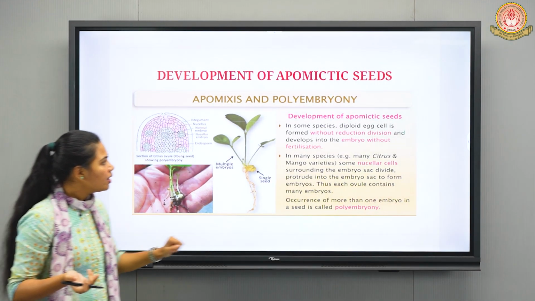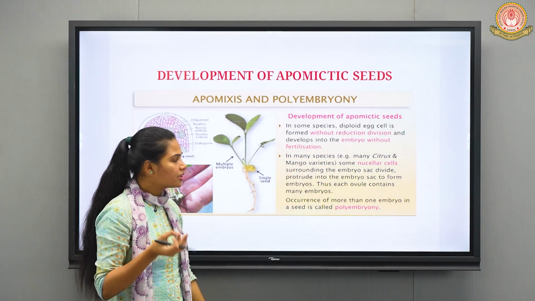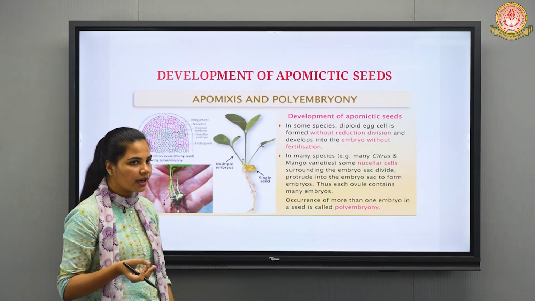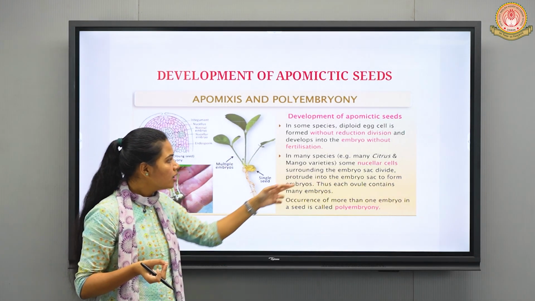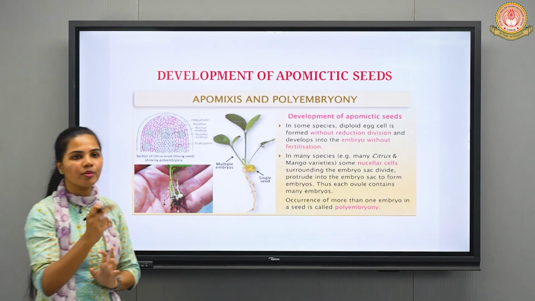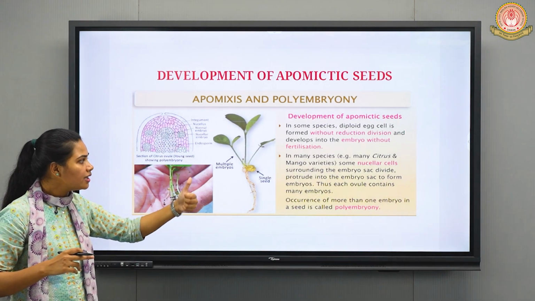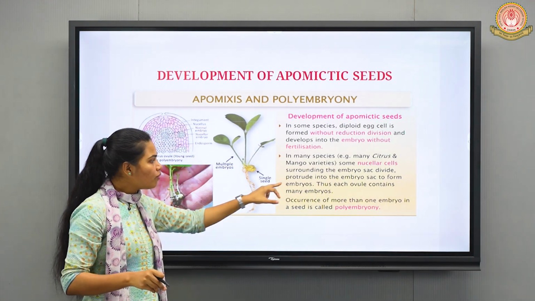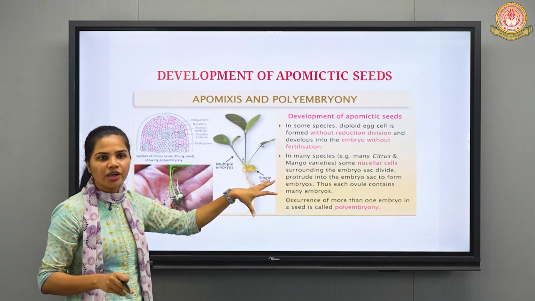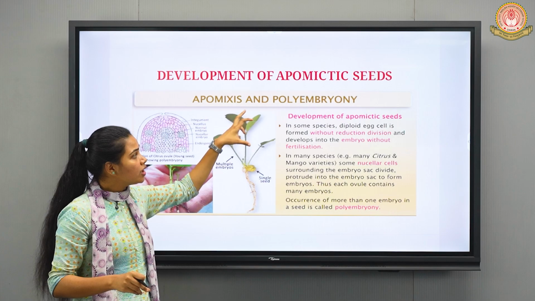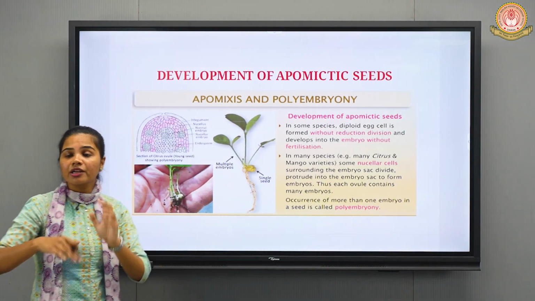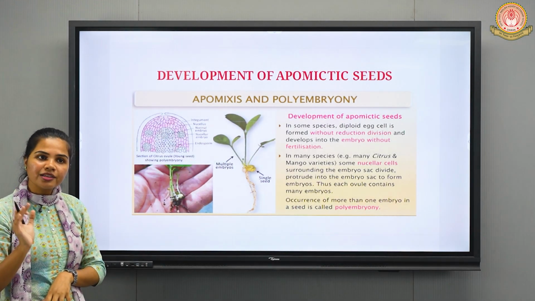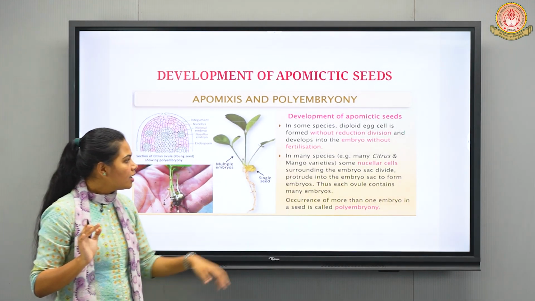Second point, in case of many species, for example citrus and mango varieties, for example lemon, some nucellar cells surrounding the embryo sac also divide and finally protrude into the embryo sac to form embryos. With this also we can produce apomictic seeds without the actual fertilization process.